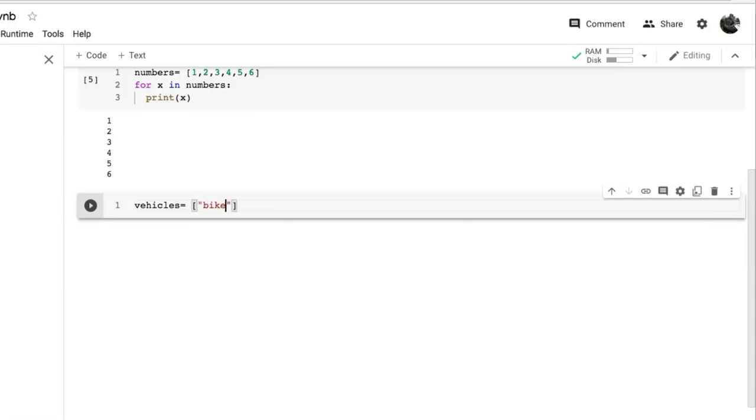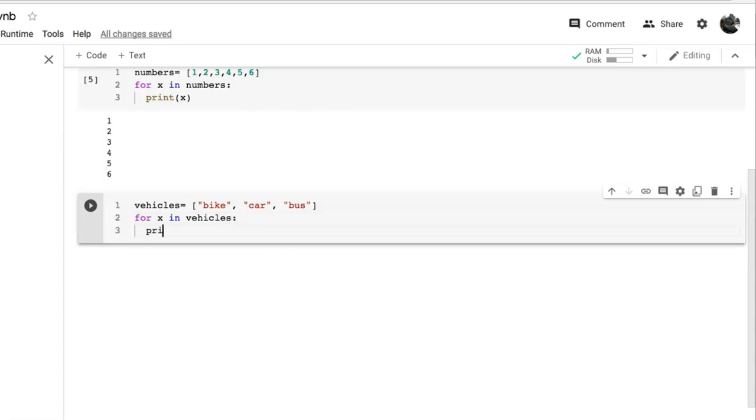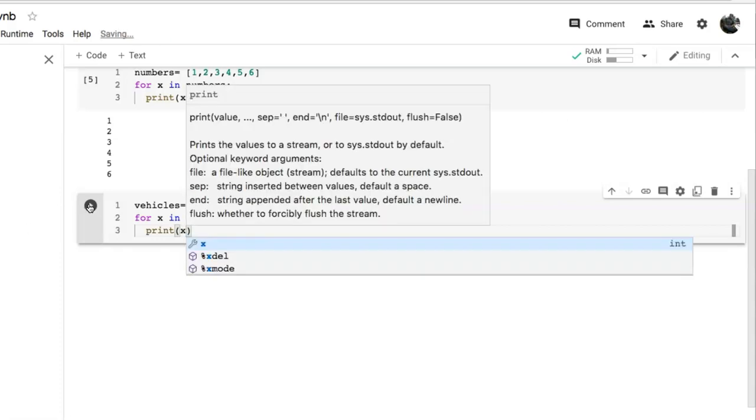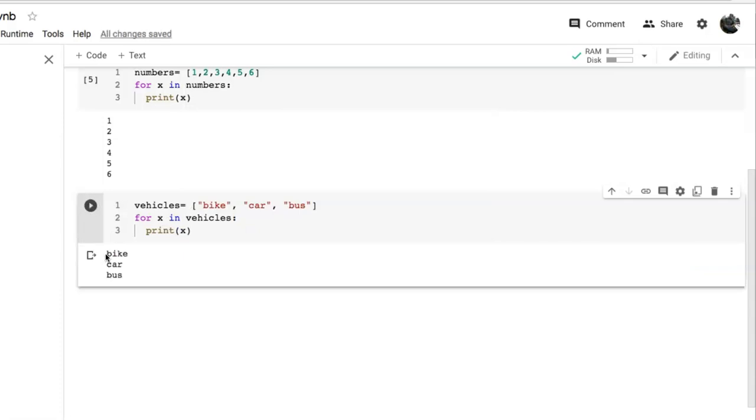Suppose it is bike, comma, car, comma, bus. Then write the for loop, variable, in, the name of the list, that is vehicles, and colon. So when we print x, we'll get the results as the names of the vehicles, that is bike, car, and bus.